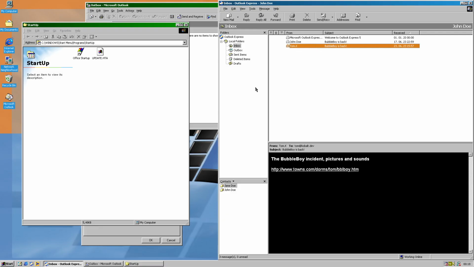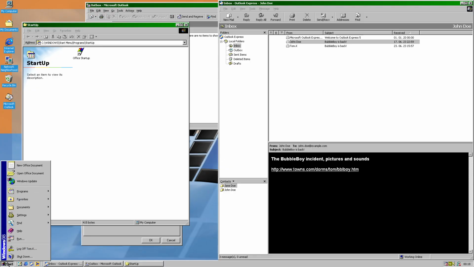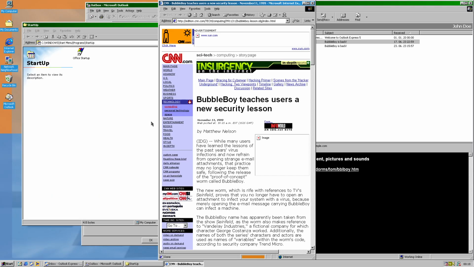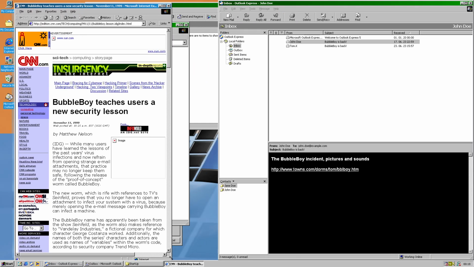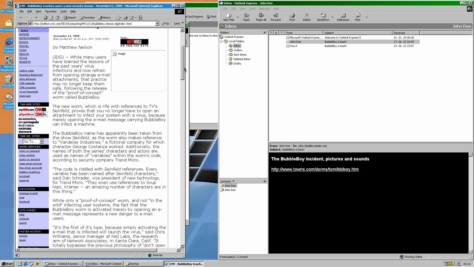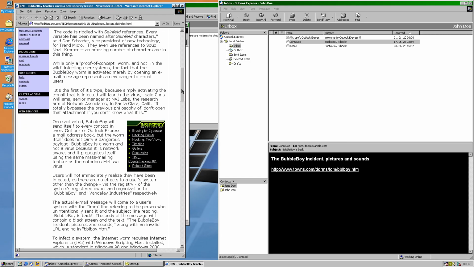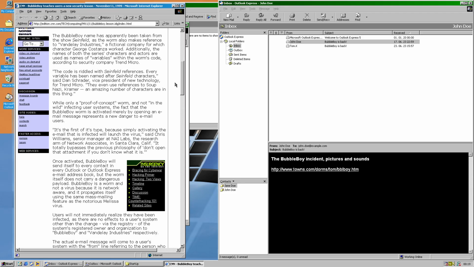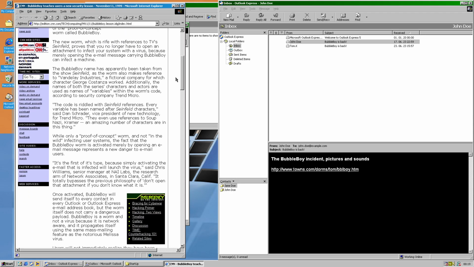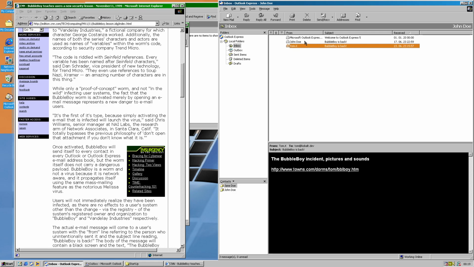As we open the email, it dropped the worm itself again. Delete, open again, and yeah, that's it. Let me just give a minor note on how much attention this got. There's also a CNN article in here that described this worm as being a proof of concept, being one of the first worms that didn't actually require opening an attachment to infect the system. So basically you just have to open the email and you're infected, technically.